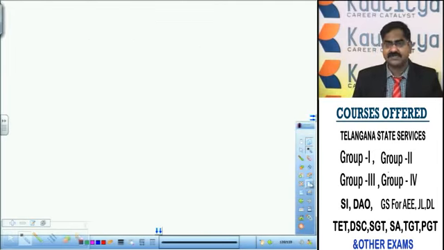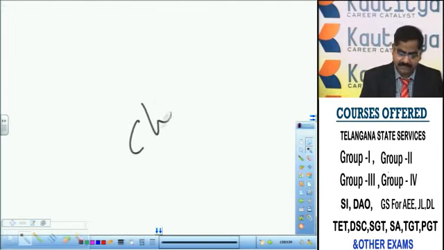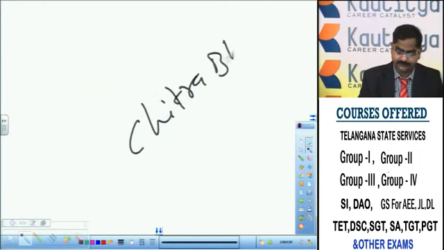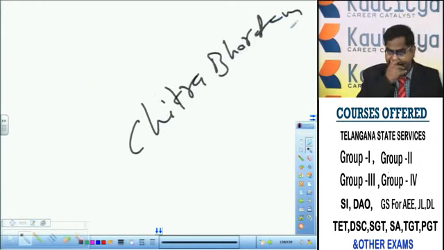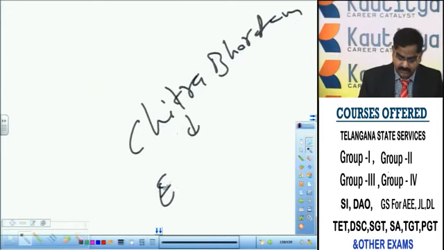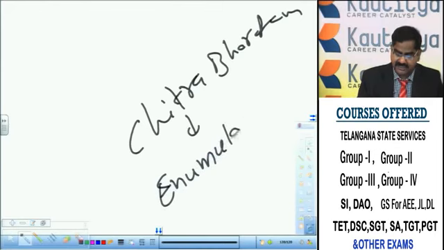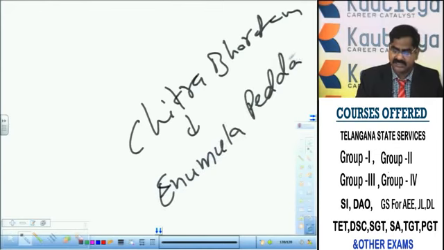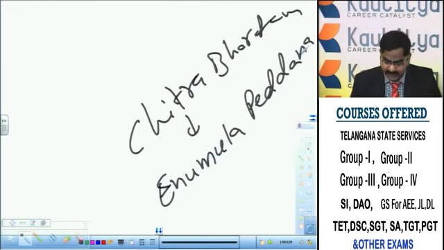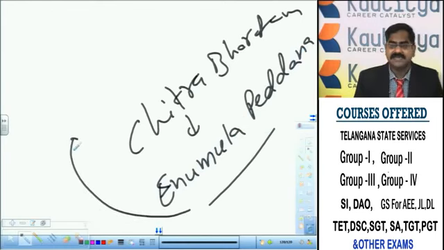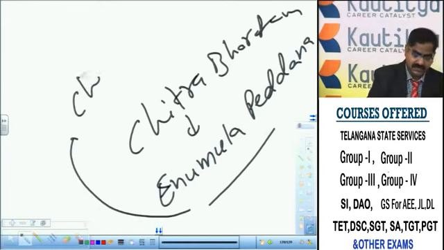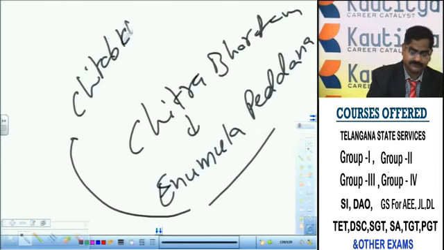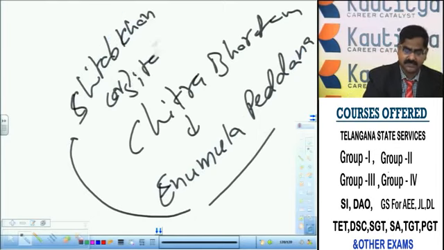What is the prominent literary work written by Cherigonda Dharmana? It is called Chitra Bharatam. Chitra Bharatam was dedicated to Yenumula Peddanamachya. Amachya means minister. Yenumula Peddana was the court minister of Shitab Khan, or Sitapati Raju.